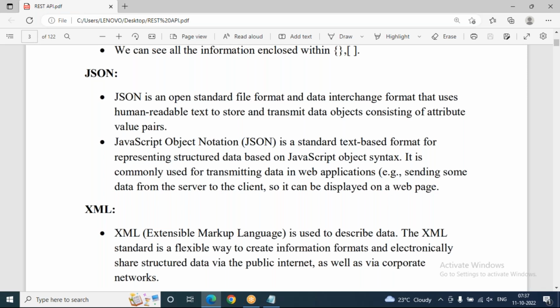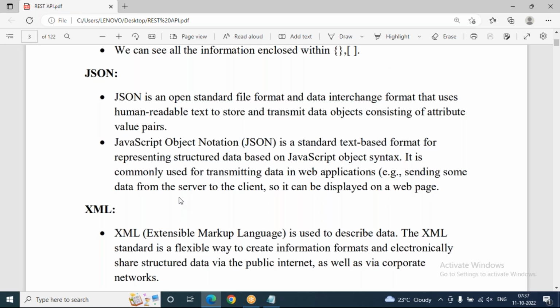JSON stands for JavaScript Object Notation, a standard text-based format for representing structured data based on JavaScript object syntax. So based on JavaScript object syntax only, we are representing structured data. That's why it is called JavaScript Object Notation. It is commonly used for transmitting data in web applications, for example, sending some data from the server to the client so it can be displayed on the web page. So JSON format is a common, language-understandable format.